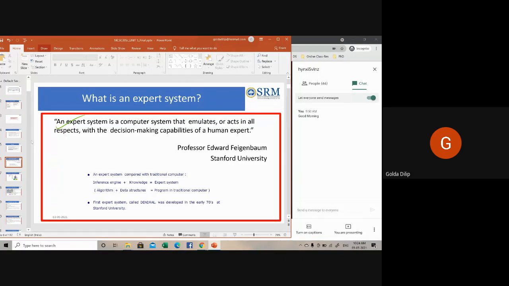An expert system is a combination of inferencing and knowledge, whereas a traditional program is algorithm plus data structure. An expert system is knowledge being mined along with the inferencing process. The first expert system was called Dendral, which was developed in the early 70s at Stanford University.